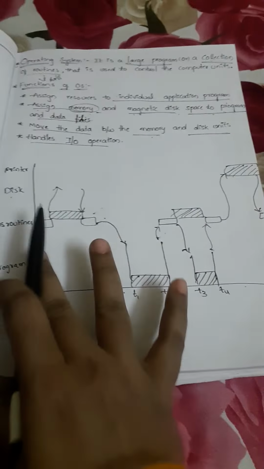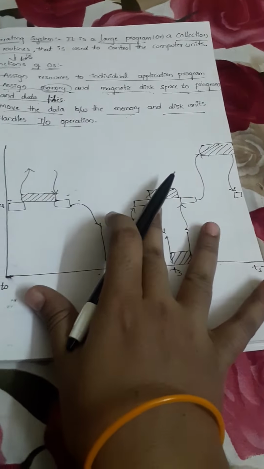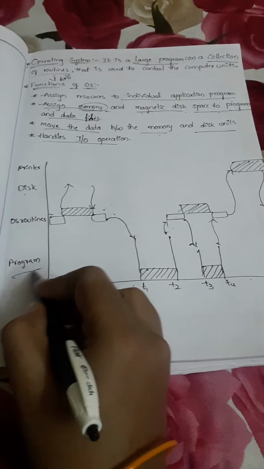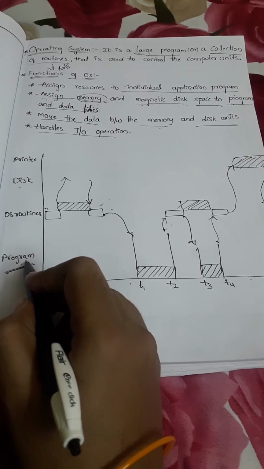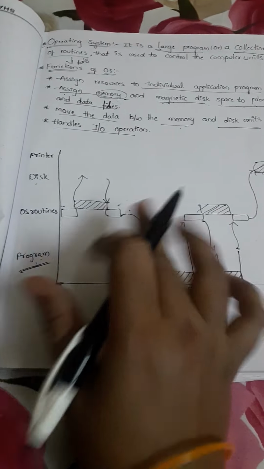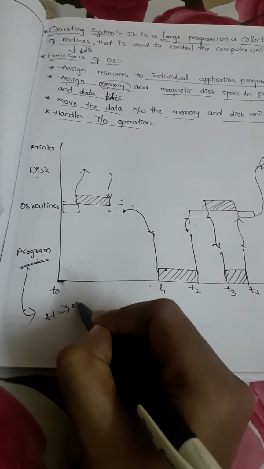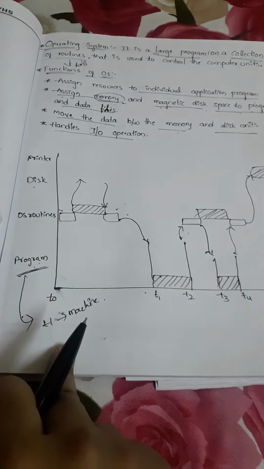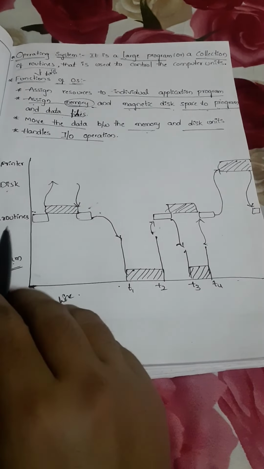Now let us see what steps are involved in running the application program by the operating system. First, whatever application program we have, the OS has software that translates the high level language to the machine level language. So that software helps convert the program from high level language to machine level language, and then we have the application program in the form of machine codes.